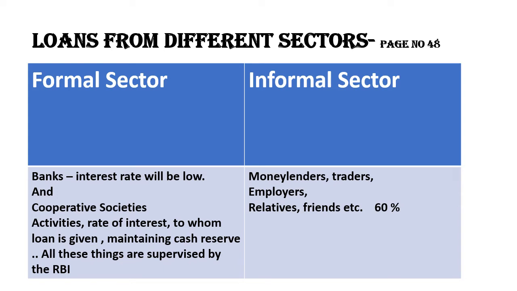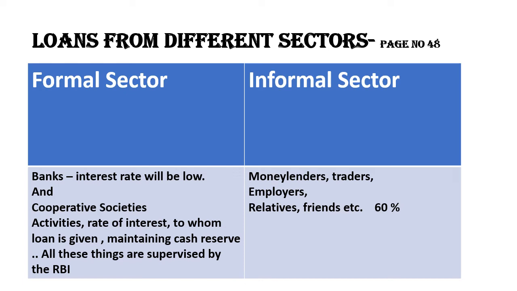Now let us try to find out how the sources of credit in the formal sector are different from those in the informal sector. The terms of credit will be different. Banks are part of the formal sources of credit. Banks will take only a very low interest rate from the borrowers, and cooperative societies also try to give loans to people by taking very little interest from them.